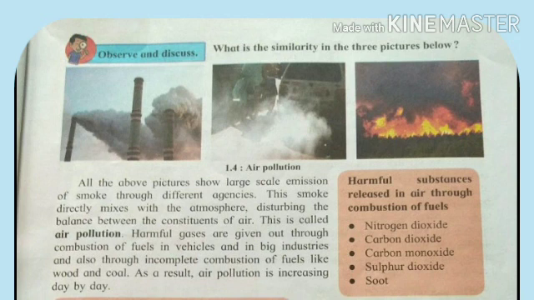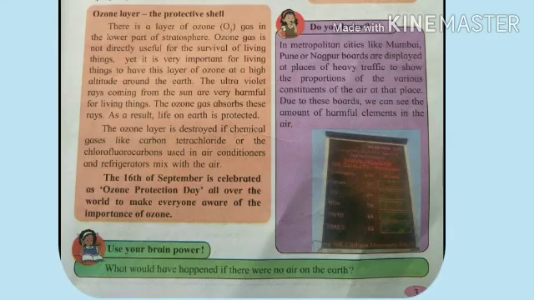Now let's see the harmful substances released in air through combustion of fuels. These are nitrogen dioxide, carbon dioxide, carbon monoxide, sulfur dioxide and soot. Let's learn about the ozone layer. The ozone layer is also called the protective shell.